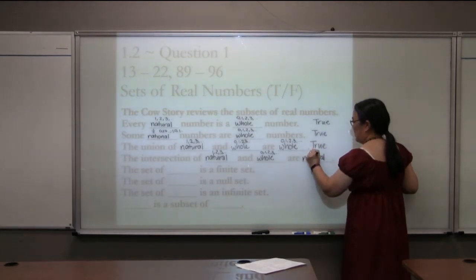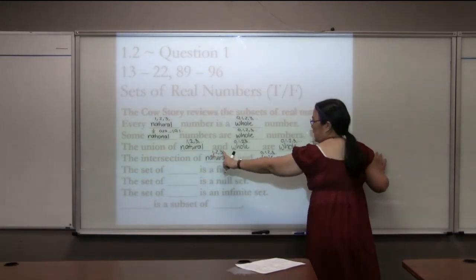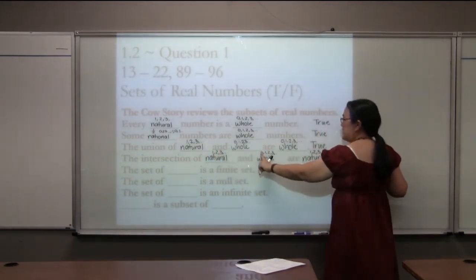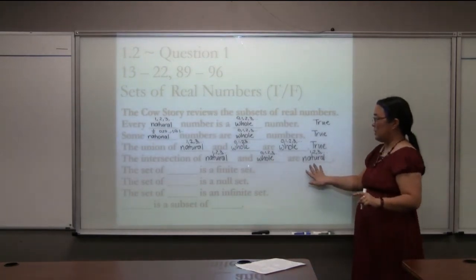Like 1, 2, 3. So an intersection is where they overlap. They both have 1, they both have 2, they both have 3. Since 0 is in the whole numbers but not in the natural numbers, it is not part of the intersection.